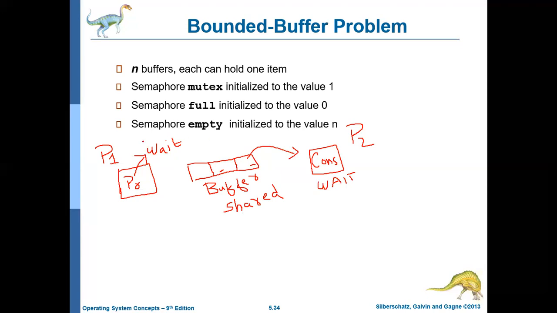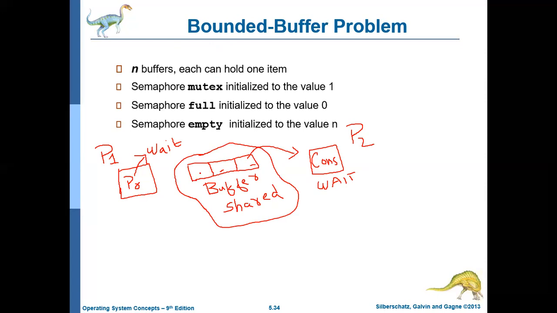Okay. So this is the bounded buffer problem. Why do we call it a bounded buffer? Because the size is limited. There is a bound on the size. There is an upper bound on the size of the buffer. It is not an unlimited buffer. The buffer can hold a maximum of only a certain number of items. So this problem is called the bounded buffer problem.